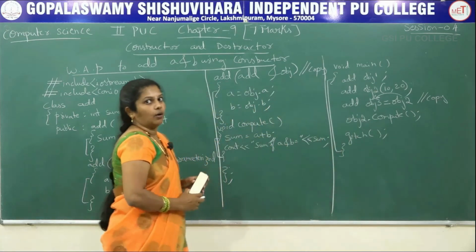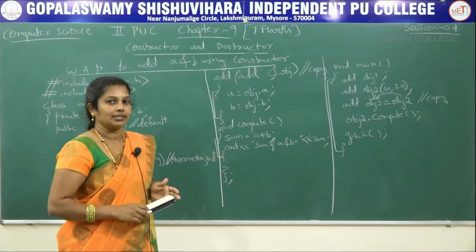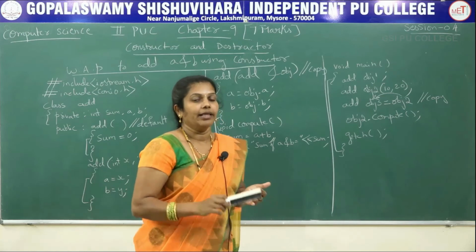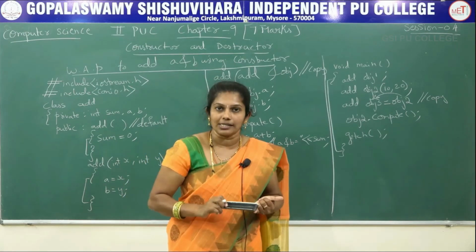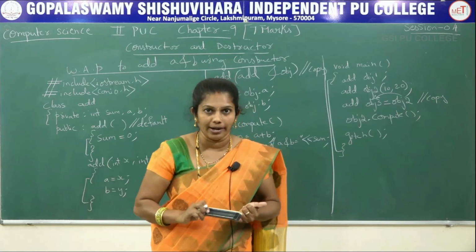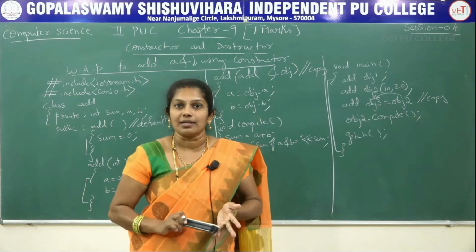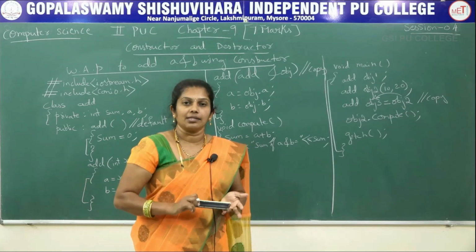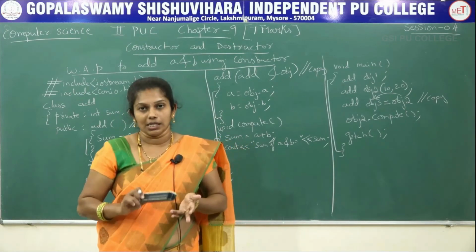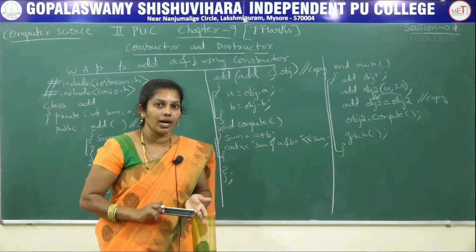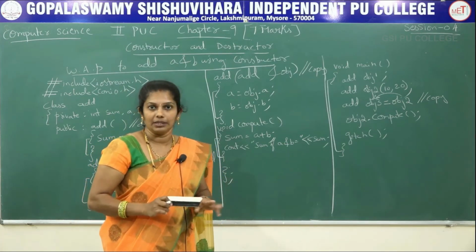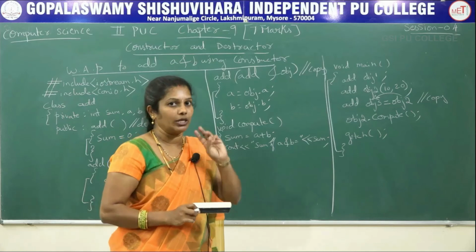Now, is it clear? Whereas when we come to types of constructor, there are 3 types of constructor. The first one is the default constructor. In the default constructor we do not have any arguments. The second one is the parameterized constructor. Parameterized constructor means a constructor which has arguments. The parameterized constructor can be invoked in 3 methods.